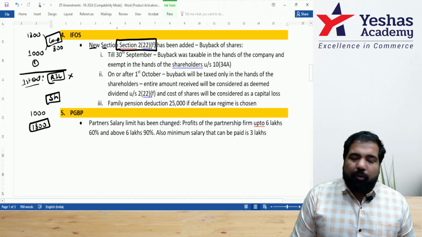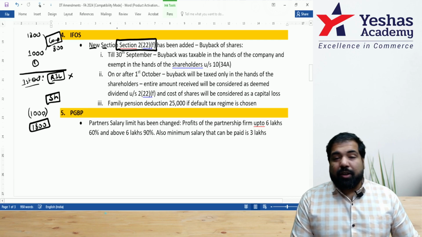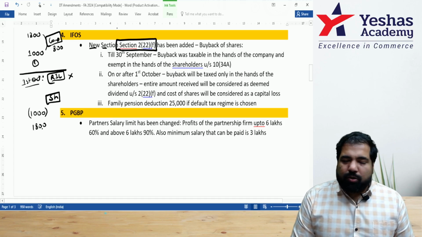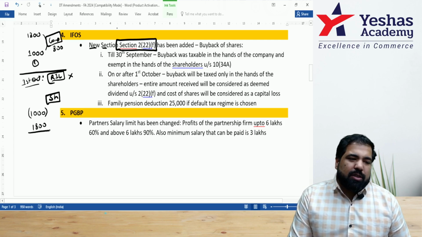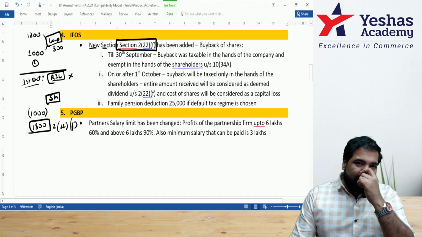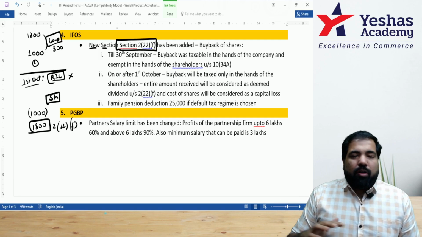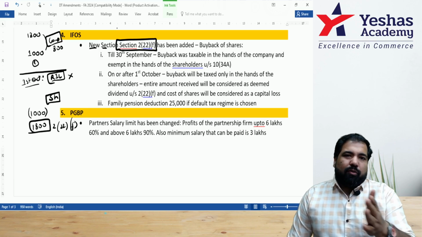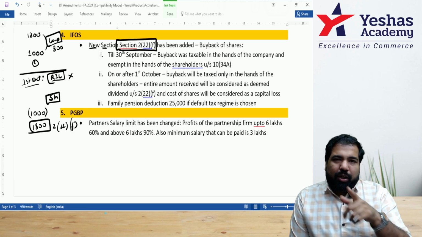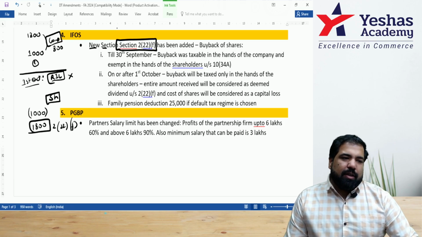But that's not fair, sir. My profit is not 1800, it is only 800. Yes, I understand. So this 1000 you can take as a deduction, and capital gain as a capital loss, which can be later set off. So net impact, you are taxed on 800 only, but in two different heads. This will go under section 222F. So summarizing with a shortcut, F is for finally the company did a buyback. If the buyback in the exam is up to 30th September, then for the shareholder it is exempt, the company pays the tax. But if it's on or after 1st October 2024, then you will have to pay the tax under 222F. It will be added to IFOS, and the cost can be taken under capital gain as a loss. That is IFOS.